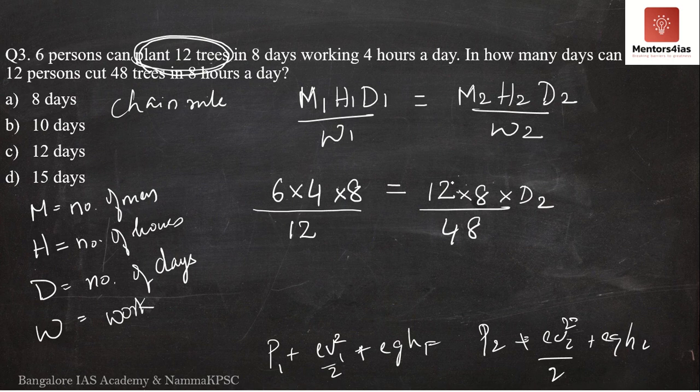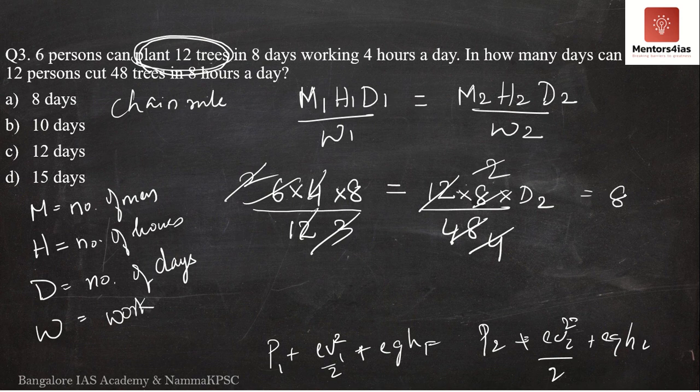So what is this? 12, 12 4s are 48. This is 2. 4 3s are 12. 3 2s are 6. 2 and 2 get cancelled. So what is remaining? Only 8 is remaining. Therefore D2 is nothing but 8. Therefore in the second condition they would take 8 days. Therefore the correct answer is 8. So fine, it is 8 days.